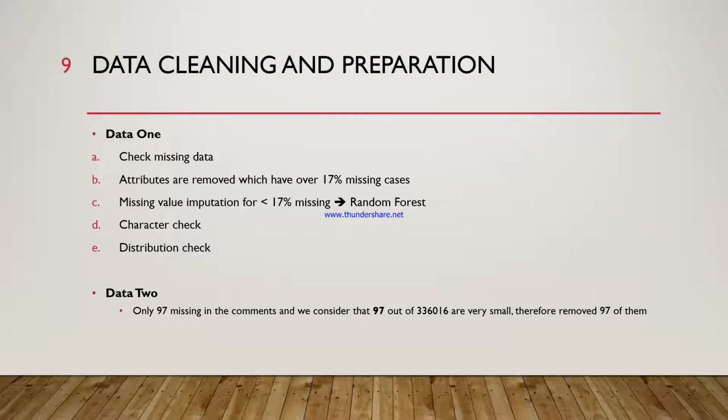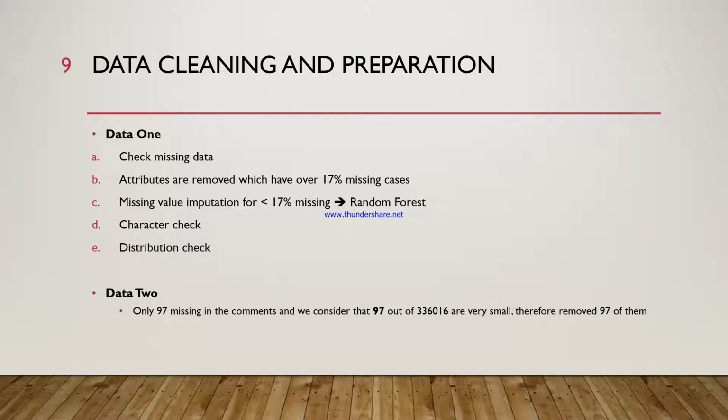In the first dataset, we checked for missing values and removed attributes containing 17% or more missing values. Therefore, 21 attributes were removed. Then the attributes without added value were also removed, for example, those repeating an identical value for 100% of observations. The approach to impute missing values is random forest, as mentioned before.